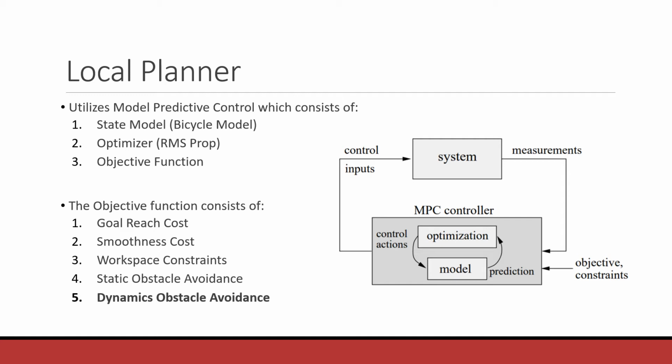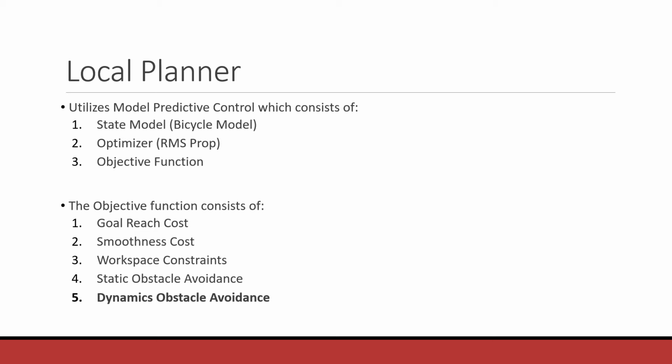Here we use RMS-prop as the optimizer because it is a state-of-the-art optimizer which approximates the curvature of the loss function without actually calculating the Hessian, which makes it faster. And we will also use the AutoGrad package that will help us efficiently calculate the gradient of the loss function. Now, the objective function consists of the goal reach cost.